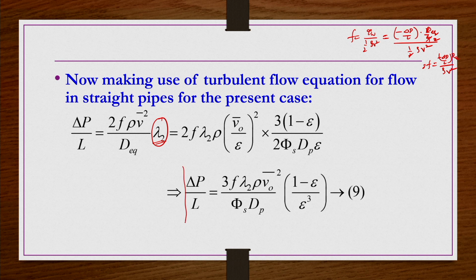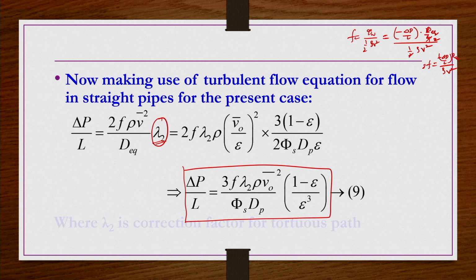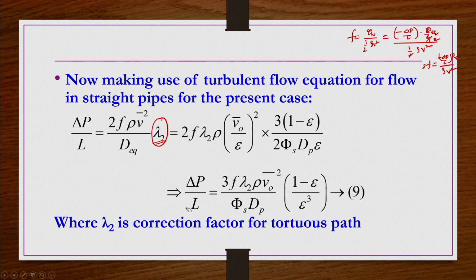So, you will get delta P equals 3 f lambda 2 rho V naught square divided by pi s dp multiplied by 1 minus epsilon cube. So, lambda is a correction factor for the tortuous path that exists in the packed bed.